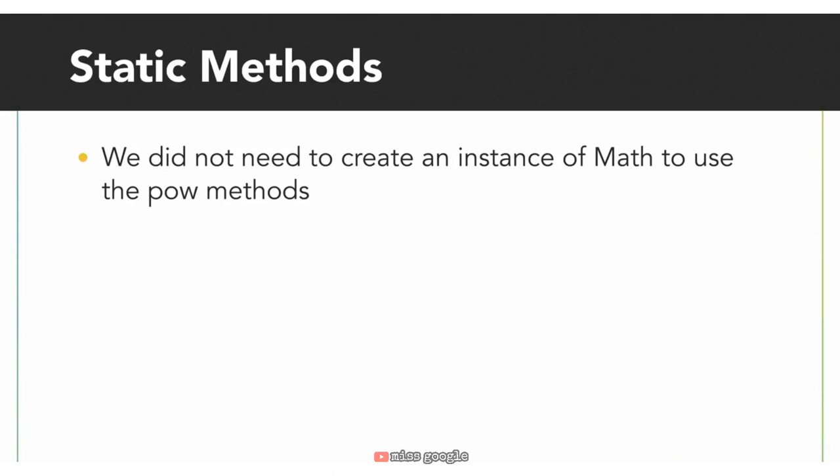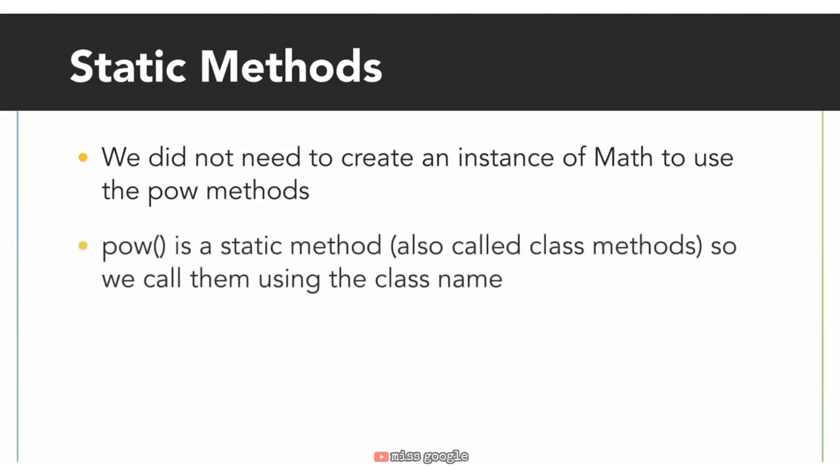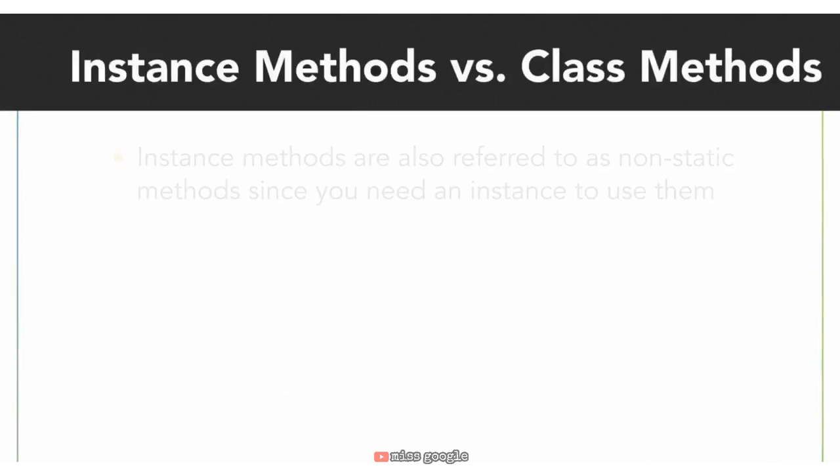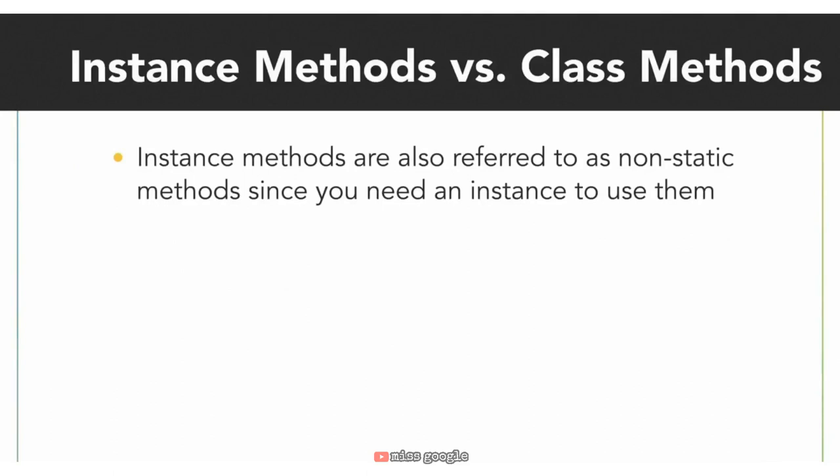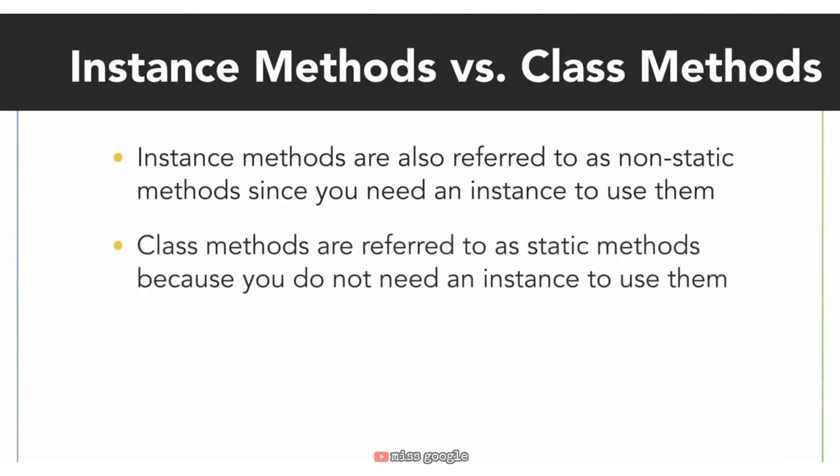That's because pow is not an instance method. It is a static method or class method because you do not need an instance of the class in order to use the function. Because of this, instance methods are often referred to as non-static methods, since you have to create an instance in order to use them. You do not need an instance created to use a static method. You can just reference the class.